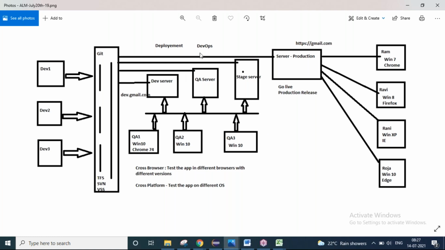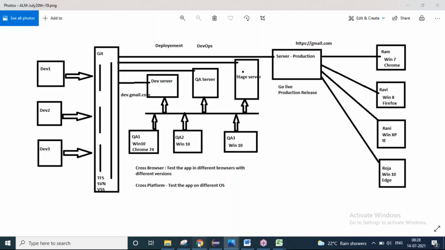That's the reason my DevOps team, what they did is they deployed the code into the first server. And we got an internal email saying that, guys, the code is deployed into the dev server. Could you please test it? So QA1, QA2, QA3, we joined into the company. They gave us one laptop, and dev server is a separate computer which will be there in a separate room. You will never touch the server with your hands, meaning you will never do testing on a server, which will be at a remote place. You will be given your own computer.